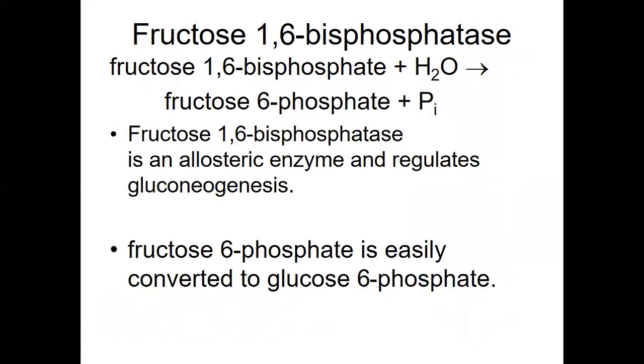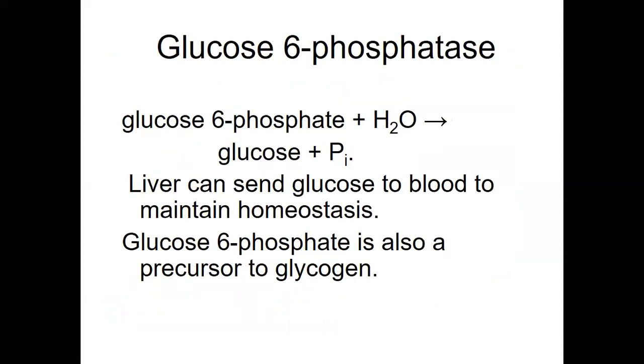Then fructose 1,6-bisphosphate plus H2O is converted into fructose 6-phosphate. Fructose 1,6-bisphosphatase is an allosteric enzyme and regulates gluconeogenesis. Fructose 6-phosphate is easily converted into glucose 6-phosphate. And glucose 6-phosphate plus H2O is converted into glucose and phosphate. So the liver can send glucose to blood to maintain homeostasis.